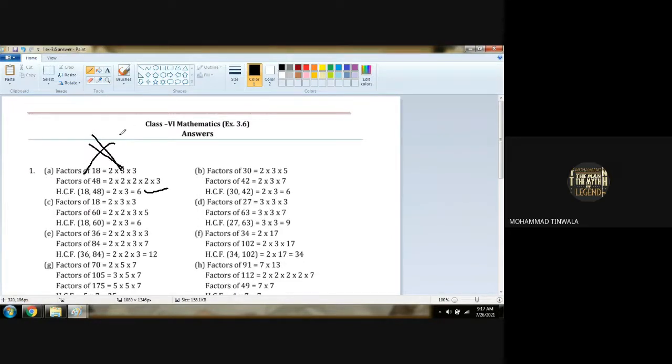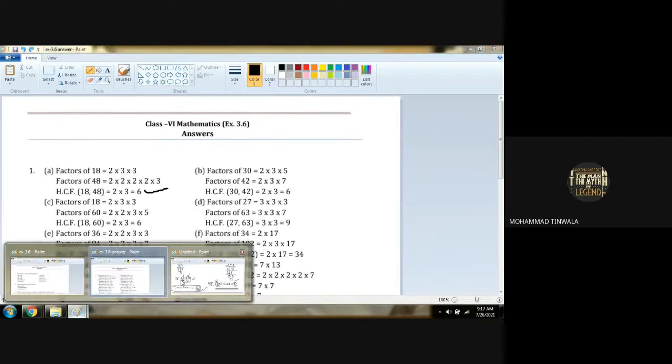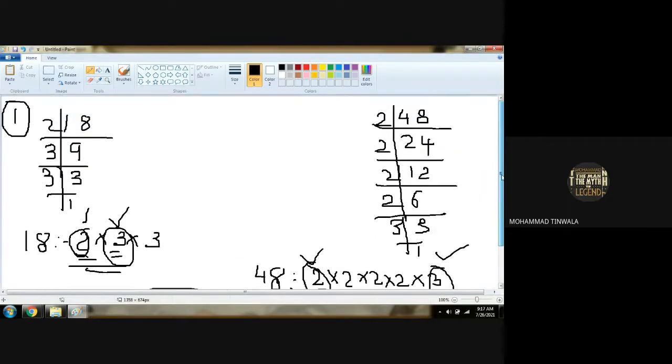In all the questions, all the exercises, I am telling you from the beginning, we have to show the method. What is the method we found to get this highest common factor? This is the method we found. Any doubt here, girls? No doubt.